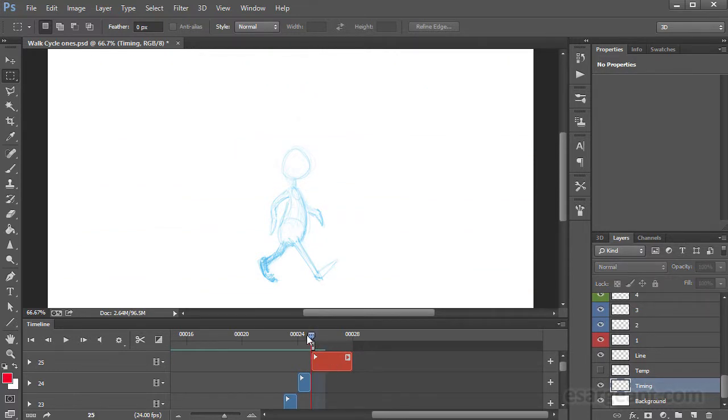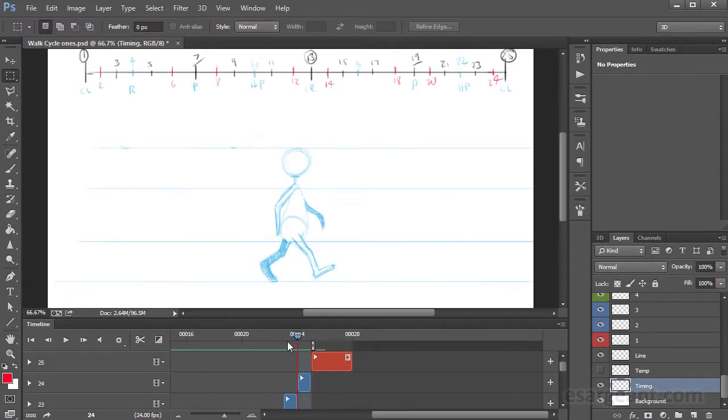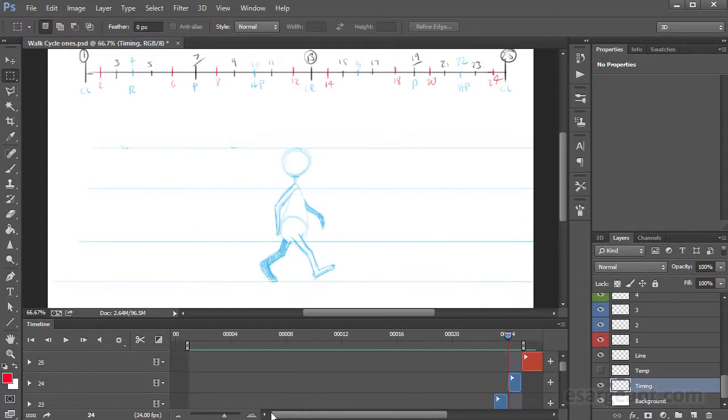And if I were to keep both of those contact positions in place, then I'd get a pause or a sort of a stutter in the walk, and that would be sort of undesirable. So I've lowered my work area down so that it excludes that frame, and that the last high point position is the end of the cycle, and so that loop should be fairly seamless.